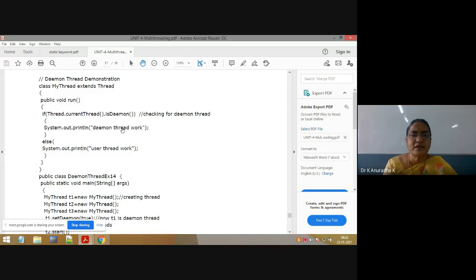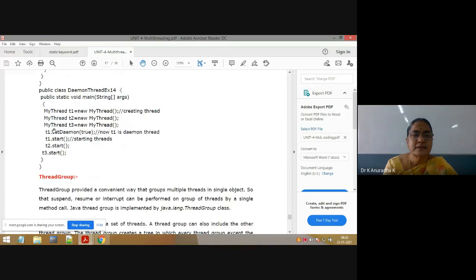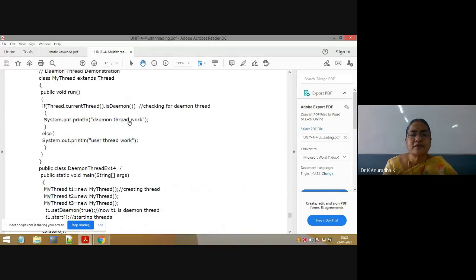Why the if part is executed for the first thread is because of this statement: T1.setDaemon(true). It means we are setting the first thread as the daemon thread using this statement. That's why only when the first thread T1 starts and executes that overriding run method, the if part is executed and the output is daemon thread works. Whereas for the remaining threads, only the else part will be executed, that is user thread work.